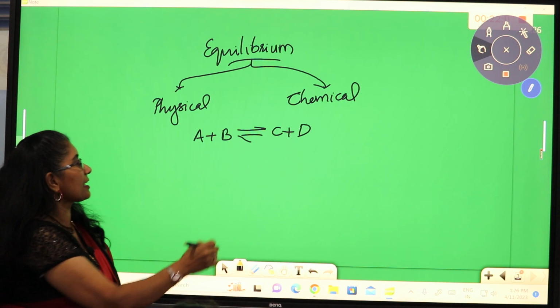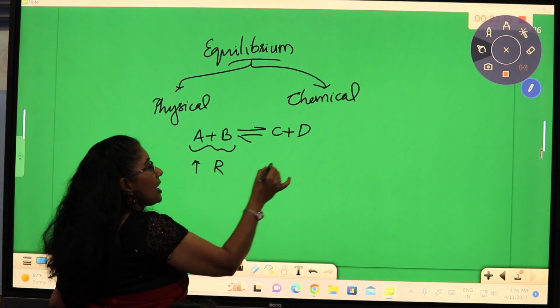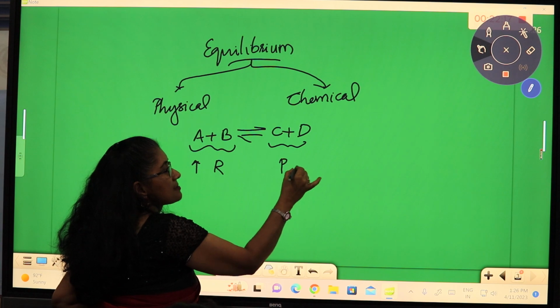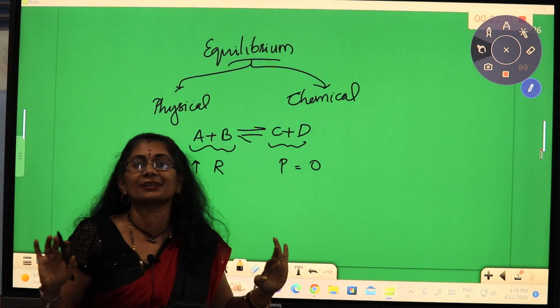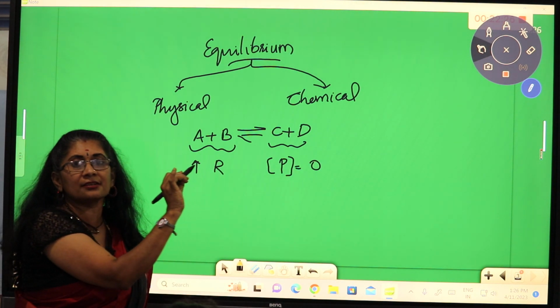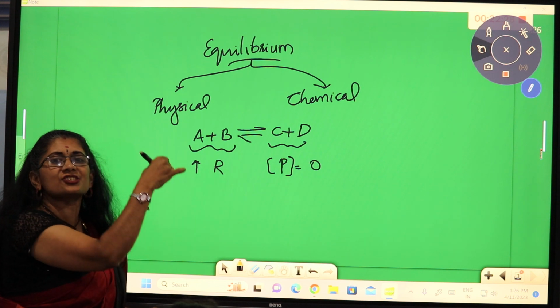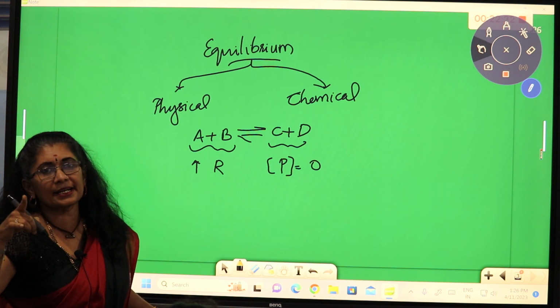The reaction has not yet started. Now, after the start of the reaction, the reactant concentration decreases and product concentration increases.